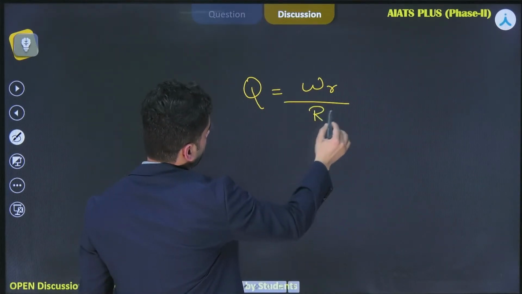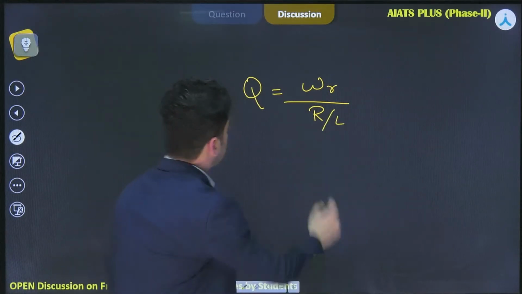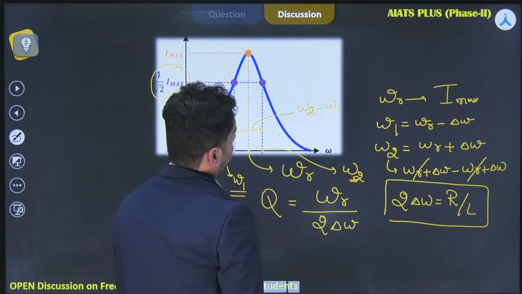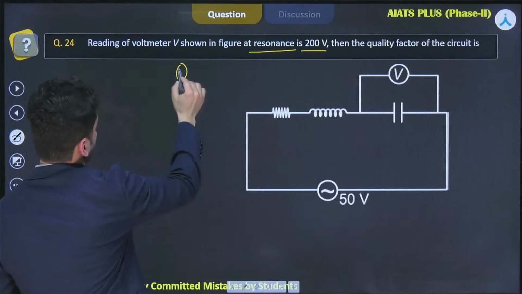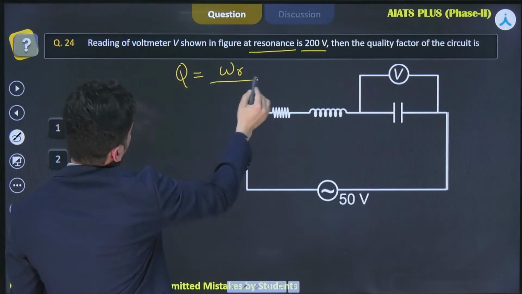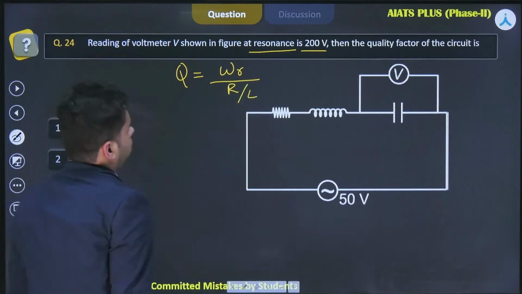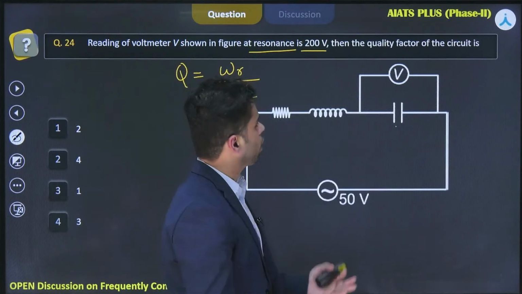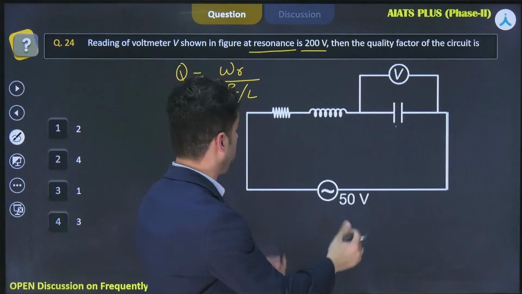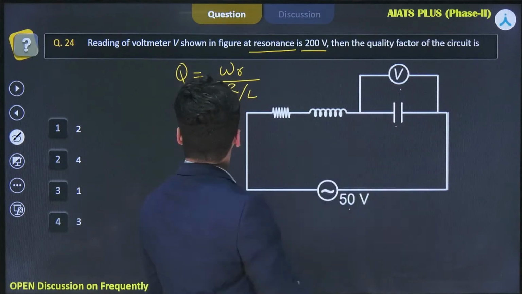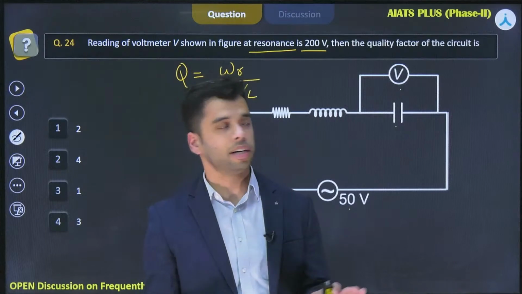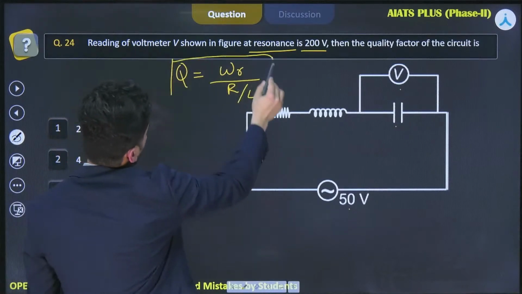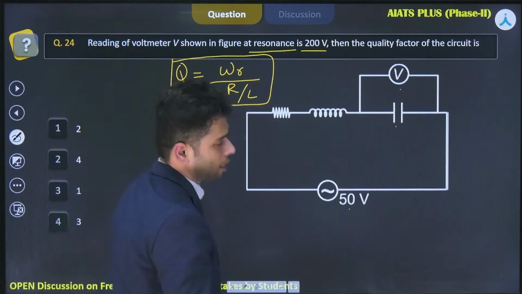So put r over L over here, right? So this is the expression for the quality factor, right? I'll write the expression for you over here. Quality factor is equal to omega r over r by L. Now have a look at the problem. They are giving you the reading of the voltmeter across the capacitor. How to find the quality factor using these two, using this much data. You have been given 50 volt over here, 200 volt over here. That's it. That's the data given to you in the problem, and you need to figure out what should be the quality factor of this LCR series circuit.